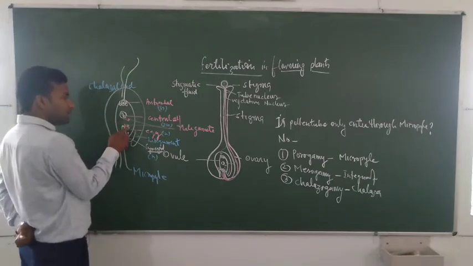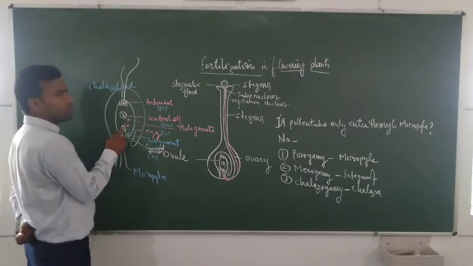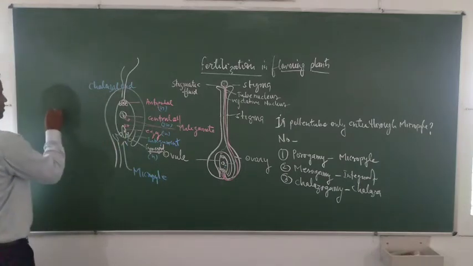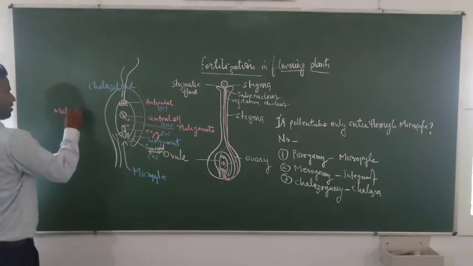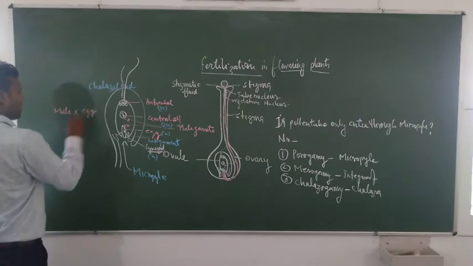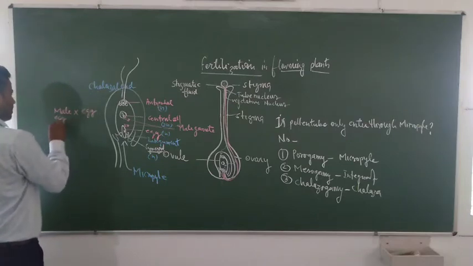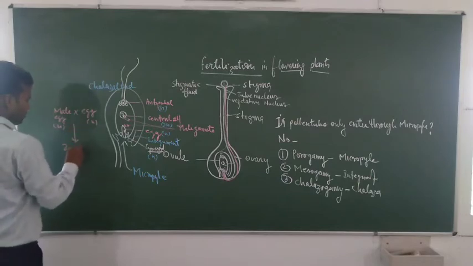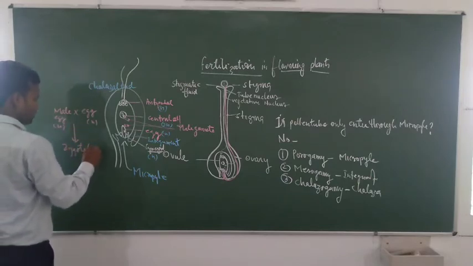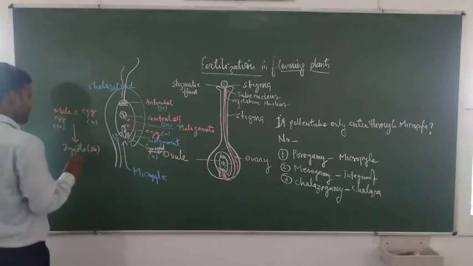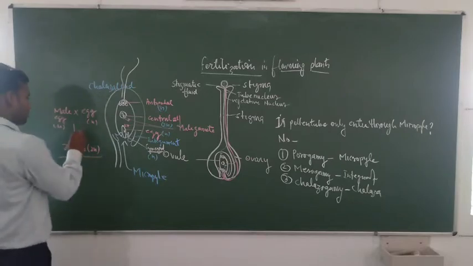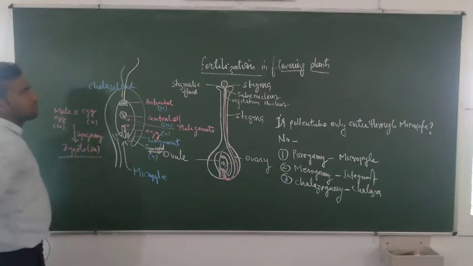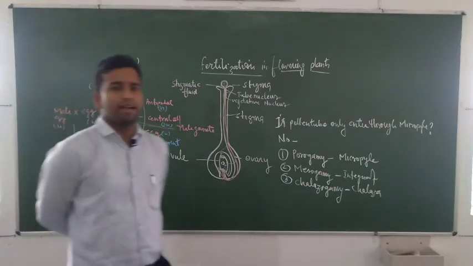The male gamete fusing with the egg, this process is called syngamy. Both are haploid in nature, and they form the zygote, which is diploid in nature. This process is called syngamy.